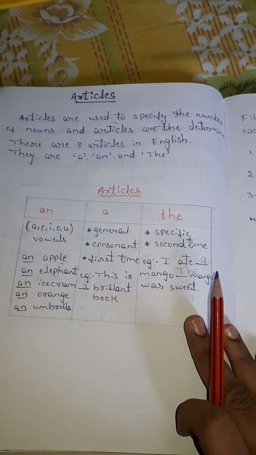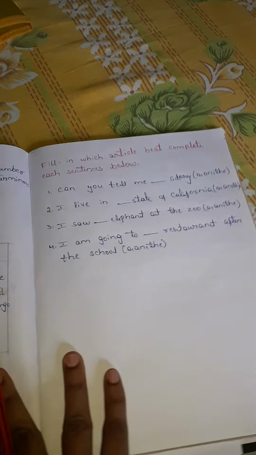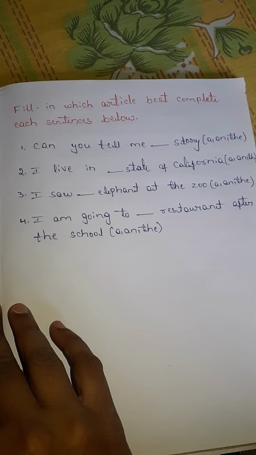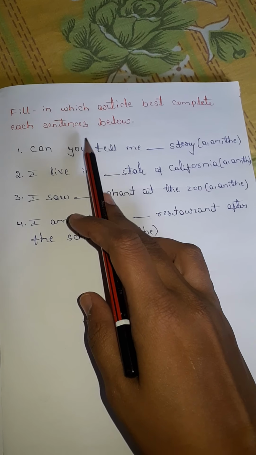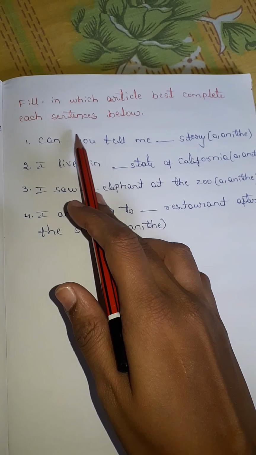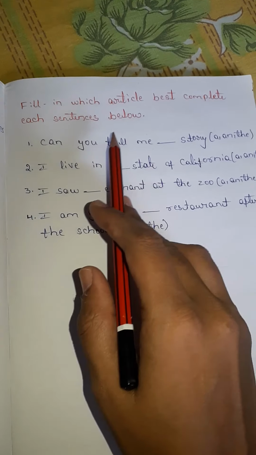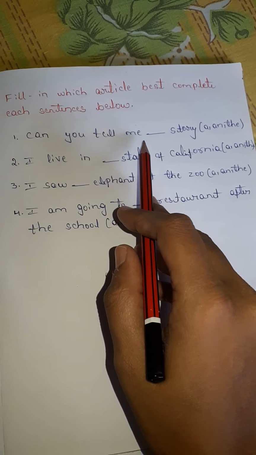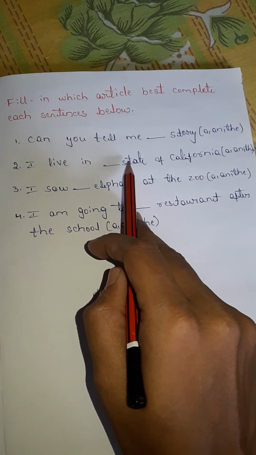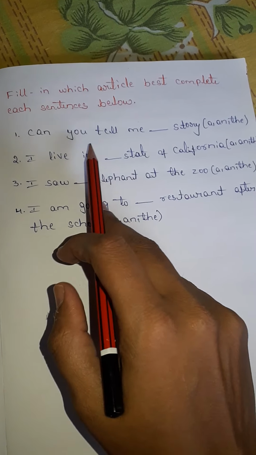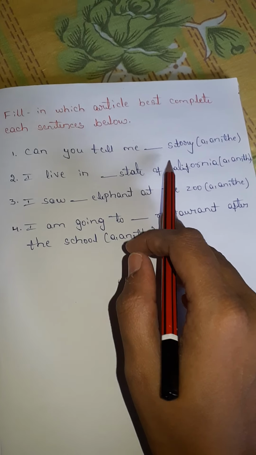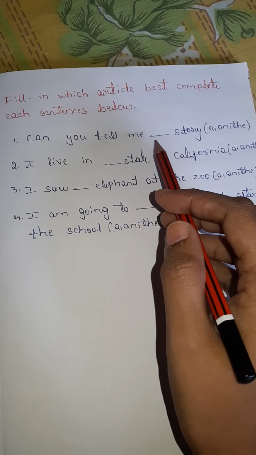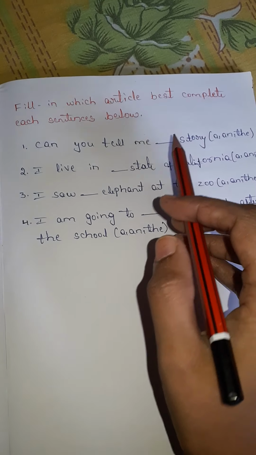Okay, so you have to write these questions in your homework book. Fill in which article best completes each sentence below. First one: can you tell me dash story? Here in the bracket are a, an, and the; you have to put the right article in the blanks.